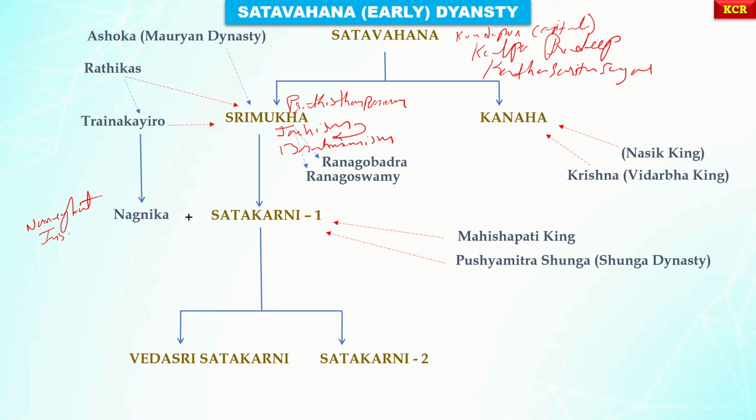And when Pushyamitra Sunga usurped the throne of Magadha, Vidarbha proclaimed its independence. Thereupon, Pushyamitra sent his son Agnimitra to conquer it. He could succeed in conquering only a part of Vidarbha near the mouth of the Wardha river. But the southern part was annexed to the Satavahana empire by Satakarni I. And to celebrate his success, Satakarni performed the Ashwamedha sacrifices.